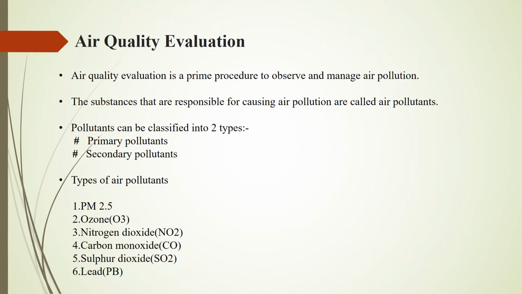air quality evaluation. Air quality evaluation is a prime procedure to observe and manage air pollution. The substances responsible for causing air pollution are called air pollutants. Pollutants can be classified into two types. The first one is primary pollutants. These are substances directly emitted from a process, such as sulfur dioxide released from factories. The second one is secondary pollutants. They are not emitted directly. There are various types of air pollutants like PM 2.5, ozone, nitrogen dioxide, carbon monoxide, sulfur dioxide, and lead. Coming to the next slide,